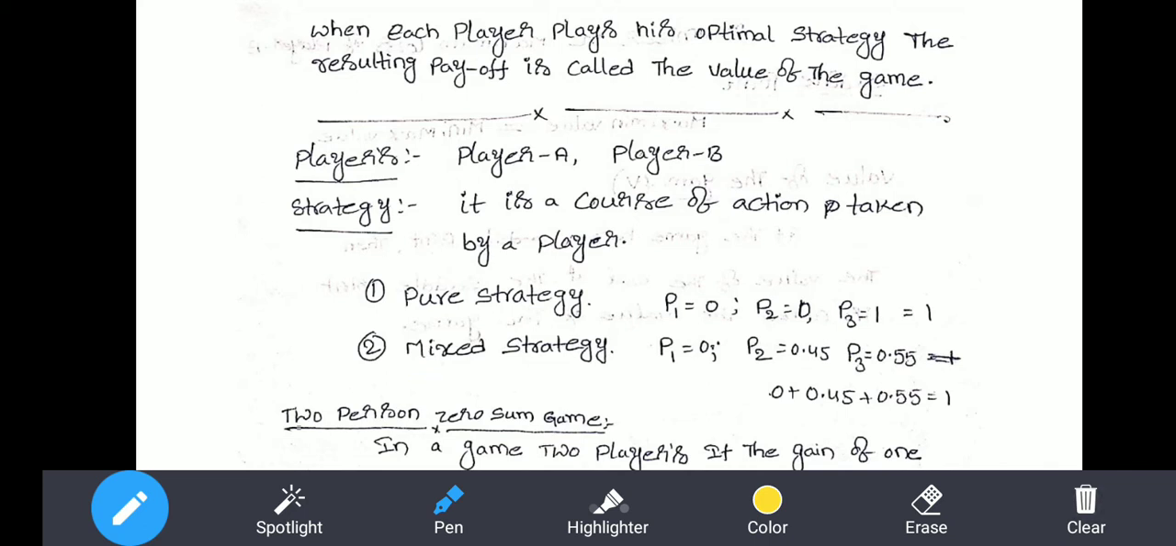In simple words, I'm explaining again. Pure strategy means the competitor will use only one strategy, and the probability value will be equal to 1. Mixed strategy indicates that more than one strategy will be used, and the sum of all the strategies will be equal to 1. In a mixed strategy, each probability value will be less than 1, but by addition of all the probability values, the total will be equal to 1. That comes under the mixed strategy.